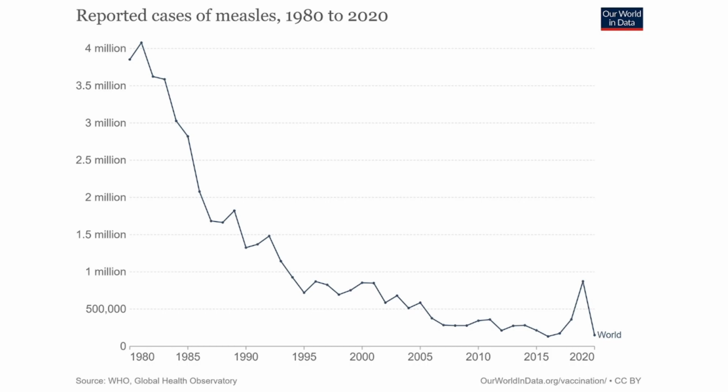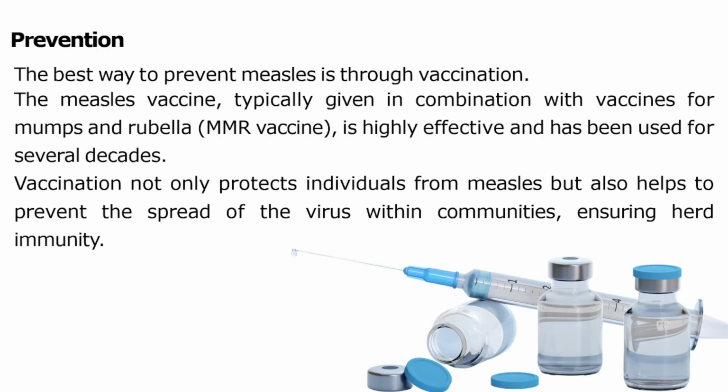After analyzing this graph from 1980 to 2020, we come to know that the mortality rate is very high, and the transmission rate is also very high. Measles virus transmission is so high due to its high virulence genes and its high pathogenicity. After that, there are prevention strategies.